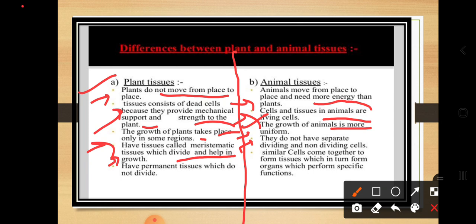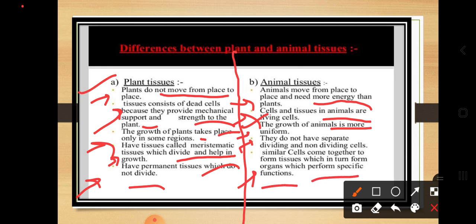If any part of the body is cut down, it cannot be reattached. It is highly impossible. Last point, plants have permanent tissues which do not divide, whereas animal tissues have similar cells grouped together to form tissues, which in turn form organs that perform specific functions.